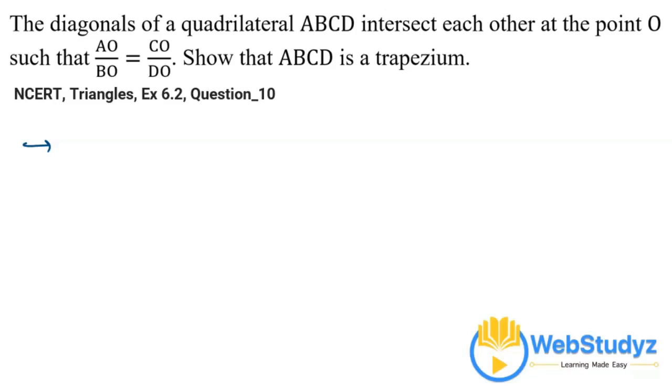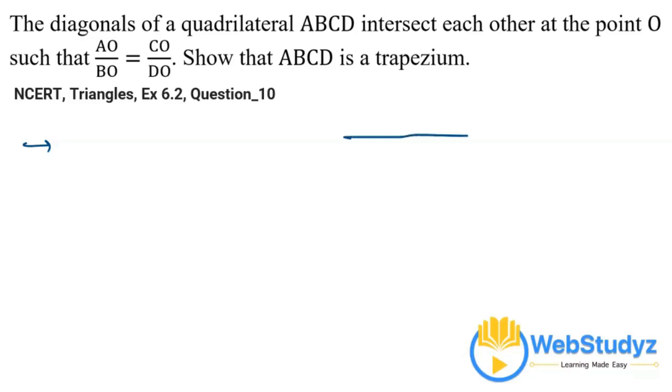Students, let's discuss the question. In this question, we are given that the diagonals of a quadrilateral ABCD intersect each other at the point O such that AO divided by BO is equal to CO divided by DO. Then we have to show that ABCD is a trapezium.